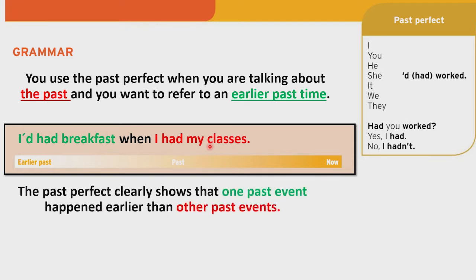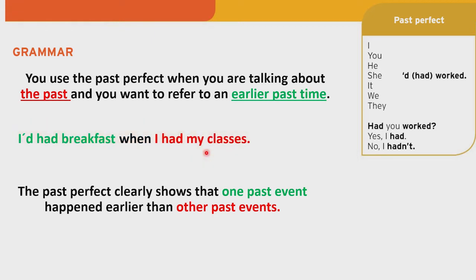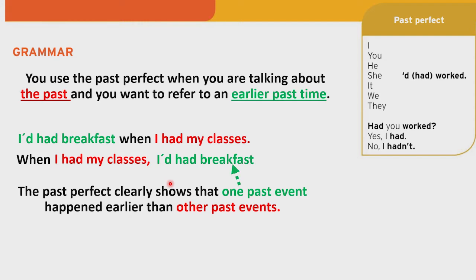Here the past perfect clearly shows that one past event happened earlier than other past events. Okay, so this is going to be in past perfect because this happened first. And it doesn't have anything to do with the order in the sentence, because you can also say, I had had breakfast when I had my classes. Again, here we're using the past perfect because this past event happened earlier, and here we have simple past because this is another past event. But in this case, the word when will be at the beginning. When I had my classes, I had had breakfast.